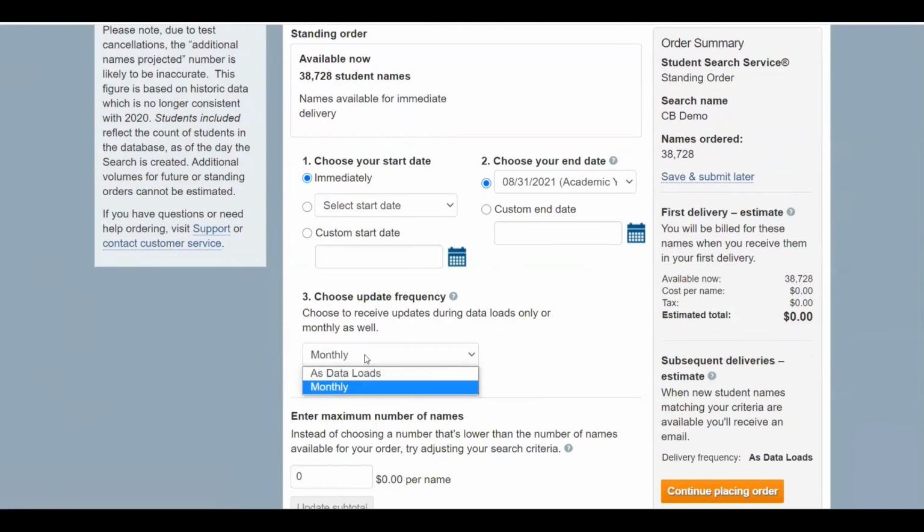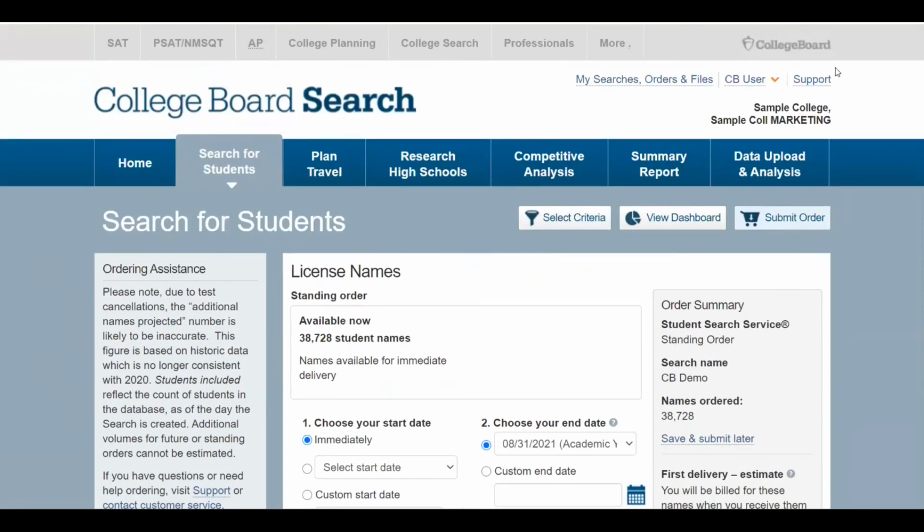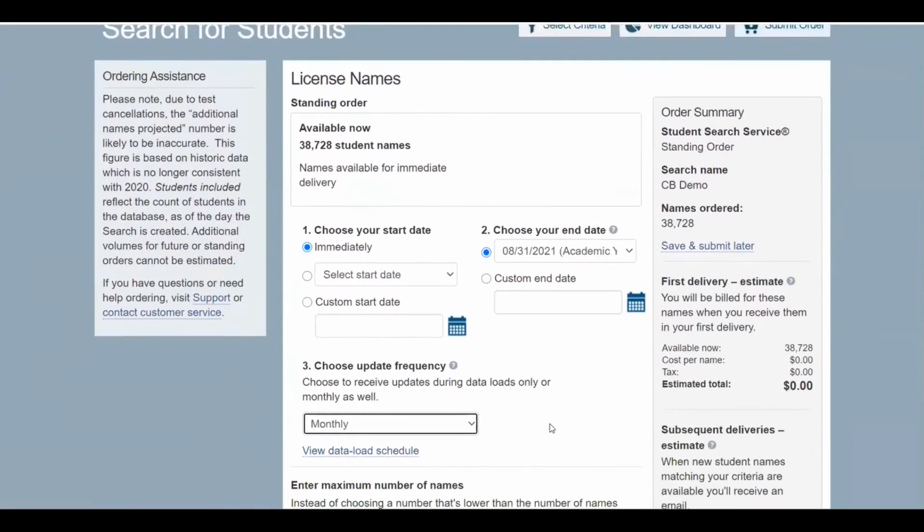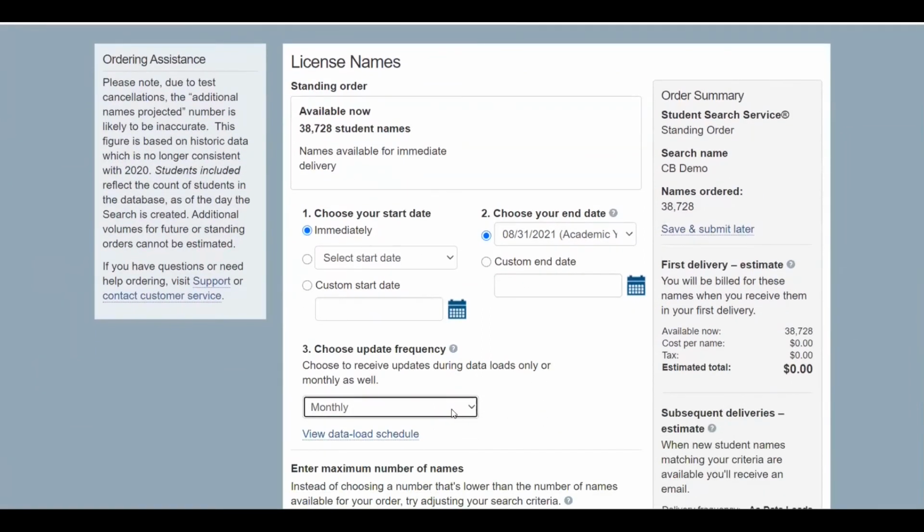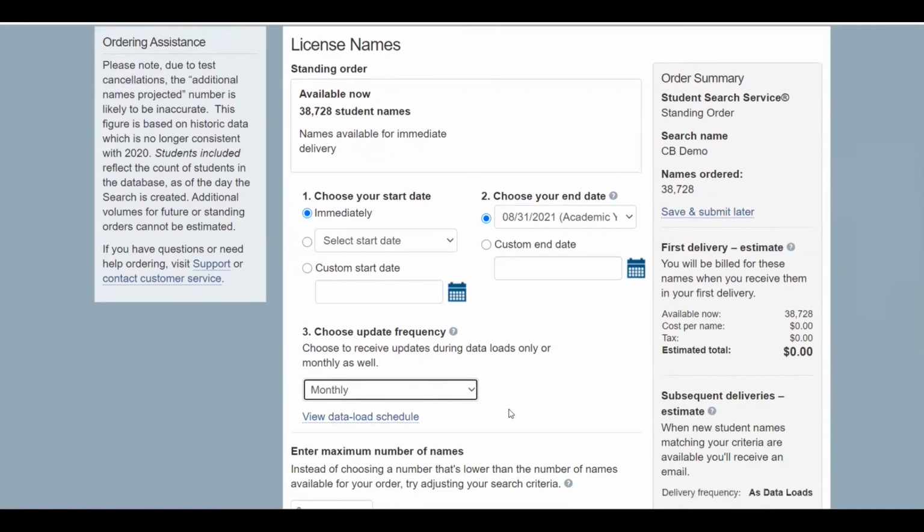If we were to choose as the data loads, that would deliver files on each data load date. You can access our data load calendar from the home screen within Search or within the support section right up here at the top of the screen. If you are searching with score bands, as the data loads is probably a good fit for you. If you're not, monthly is a great choice.